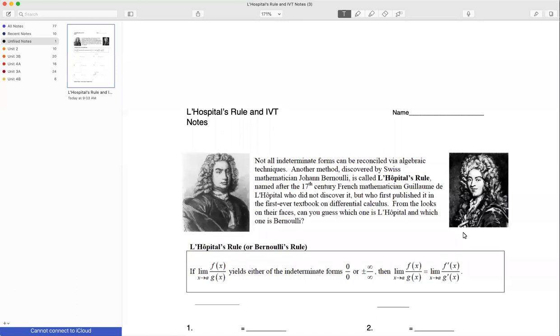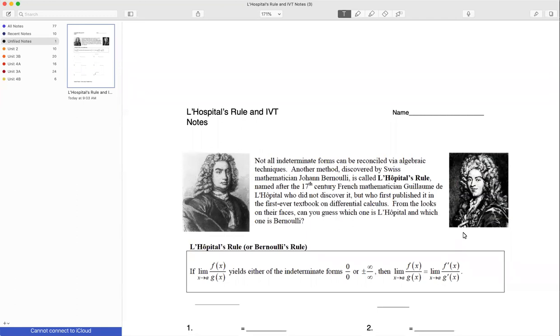So we were talking about L'Hopital's rule today. There were two mathematicians. The Swiss mathematician Bernoulli did all of this work and discovered this new rule, right? But he didn't get the credit for it. L'Hopital was the first to publish it, and so that kind of stinks, right? You do all of this genius mathematical work, and then you don't even get the rule named after you.